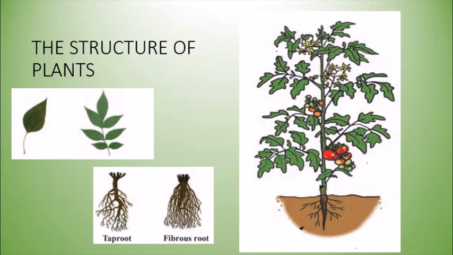You have seen how they taper like a triangle inside. And fibrous root, if you see an onion, they have some small hairs on them. Those are like fibers. These are called the fibrous root. These are the two main types of roots. There are some other types also, but you don't have them now. Then we have the stem of the plant, which is above the soil. What the stem does is provide the proper height to the plant.